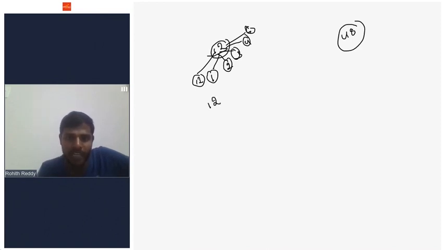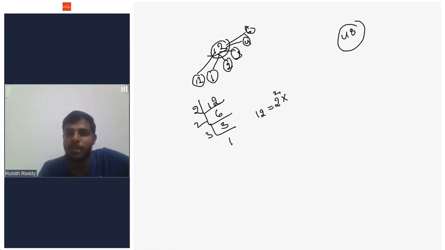To find the number of factors, first we have to write the number in its prime factorization. 2 sixes are 12, 2 threes are 6, 3 ones are 3. So 12 can be written as 2 power 2 into 3 power 1. To know the number of factors, we take the powers of 2 and 3, and any prime number coming.